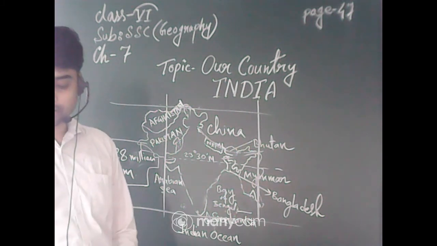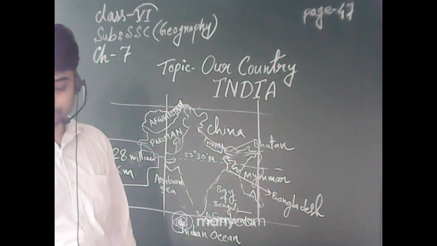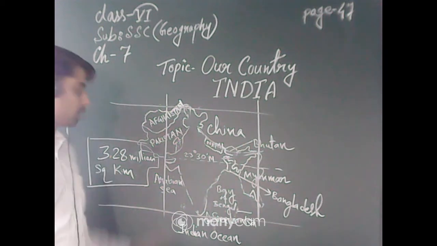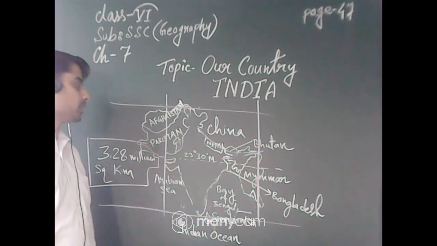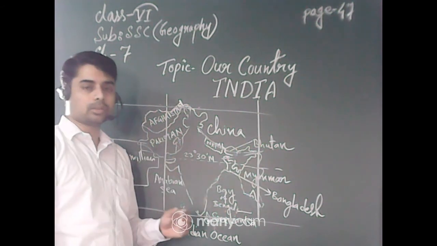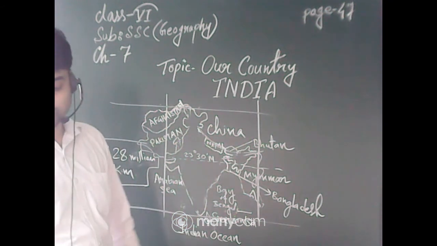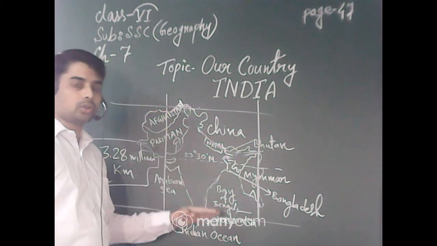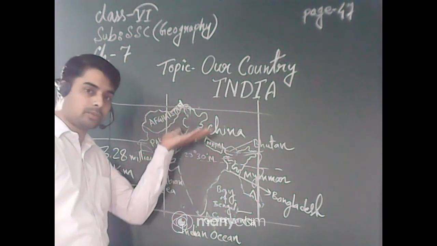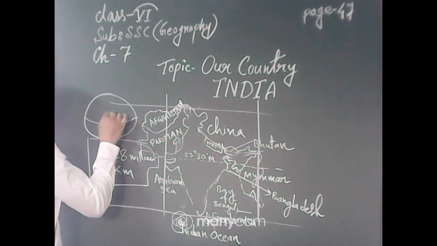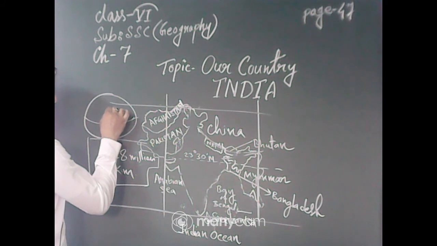You know that the equator divides the earth into northern and southern hemispheres, and the prime meridian divides the earth into eastern and western hemispheres. In which hemisphere is India situated? Do you know? India is situated in the eastern hemisphere, and since the equator divides the earth into the northern and southern hemispheres, India is also situated in the northern hemisphere.